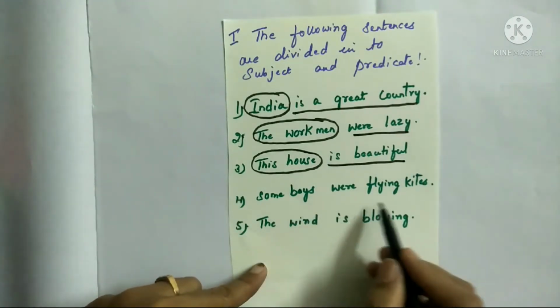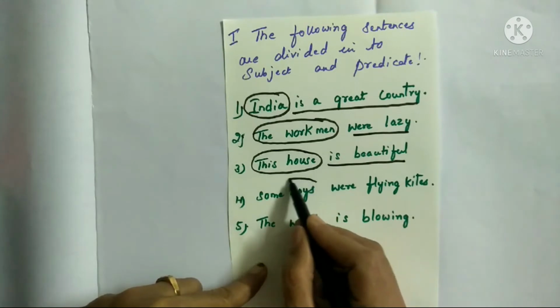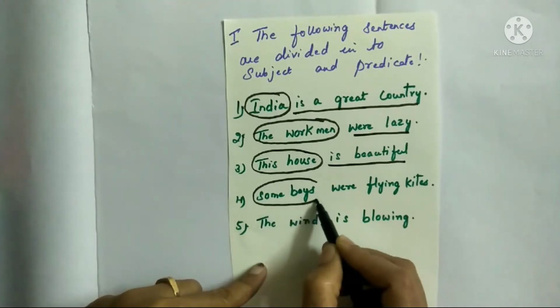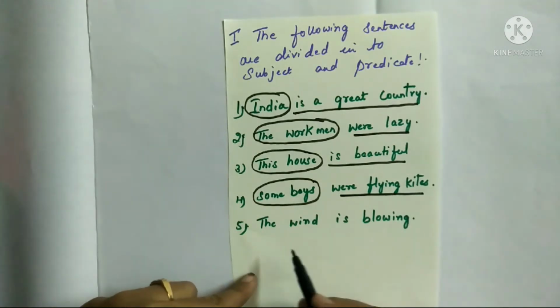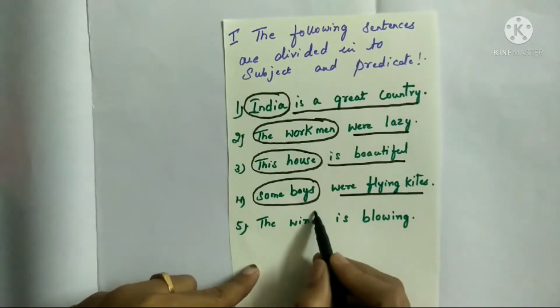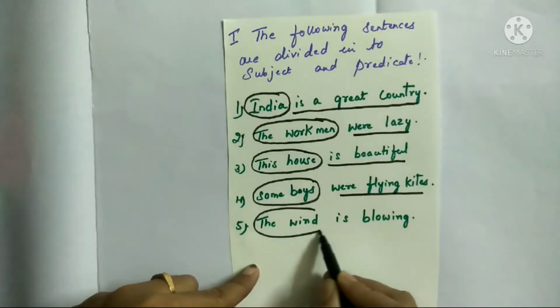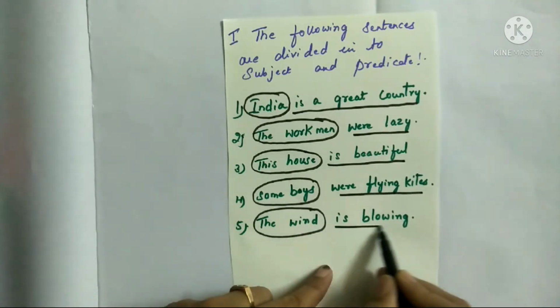Some boys were flying kites. Some boys is our subject. Were flying kites is the predicate. The wind is blowing: the wind is the subject, is blowing is the predicate.